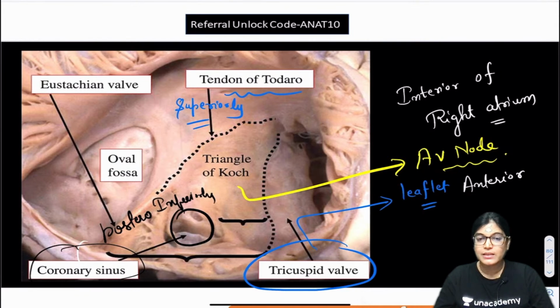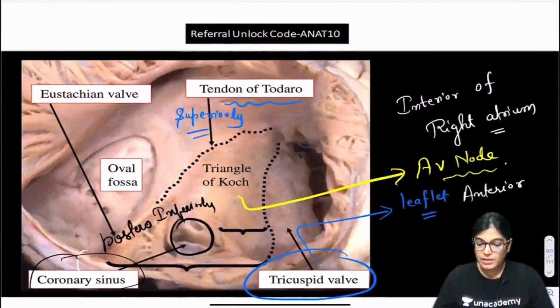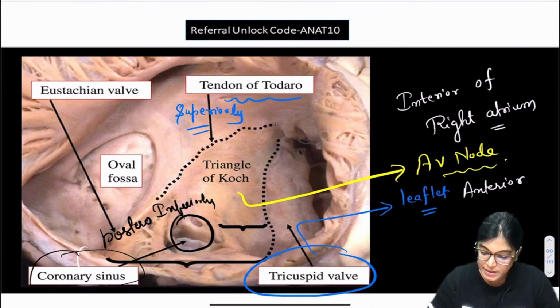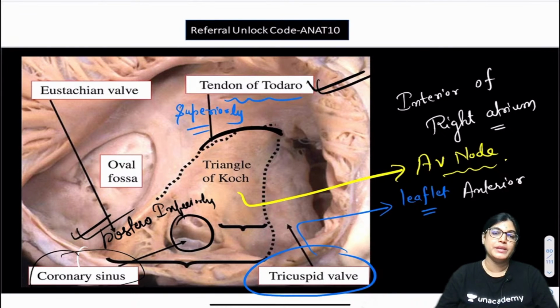So I think it is clear to you, everyone. Triangle of Koch is bounded by tendon of Todaro, which is a subendocardial thickening lying on the antero-superior aspect. Then the septal leaflet of the tricuspid valve lies anteriorly, and the coronary sinus opening lies postero-inferiorly.